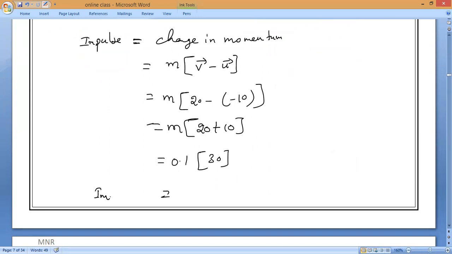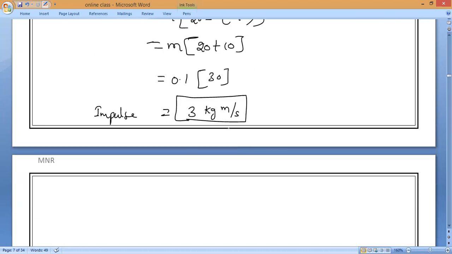Impulse is equal to 0.1 into 30, which is 3 kilogram meter per second. Now we want to calculate the next step.